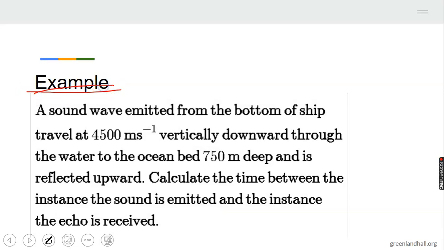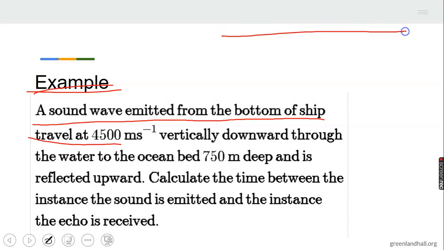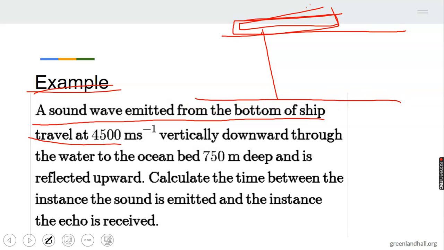Example: a sound wave emitted from the bottom of a ship travels at 4,500 meters per second. Let's say this is the sea, this is the ship. We also use this echo method to know the depth of a sea. A sound is being sent down. Let's say this is the seabed. A sound is being sent down. There is another equipment to receive the echo.